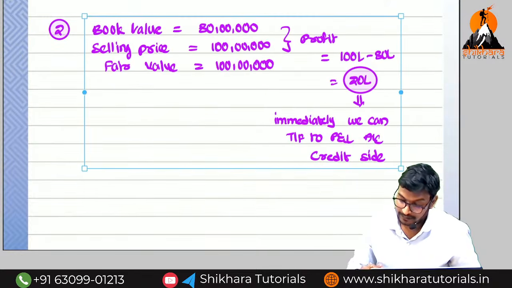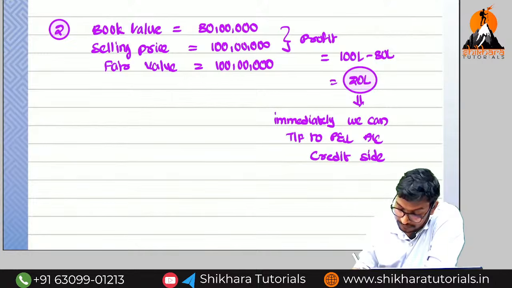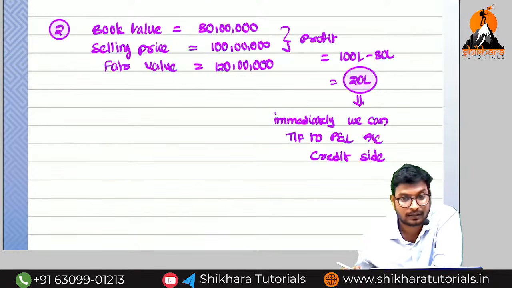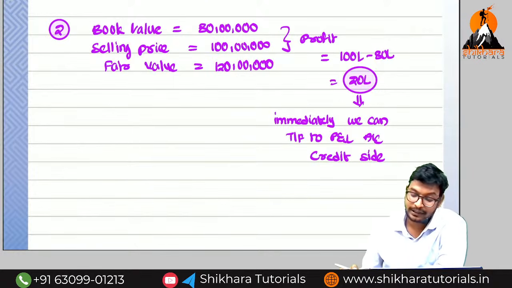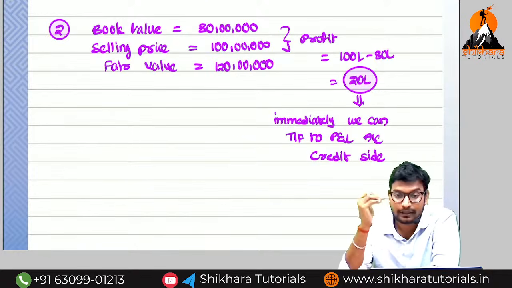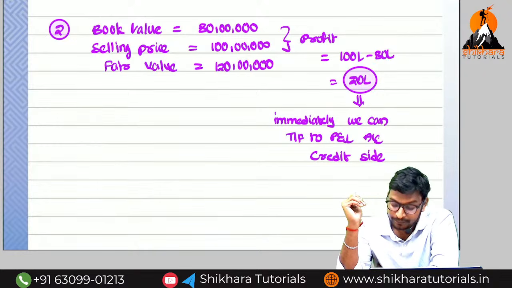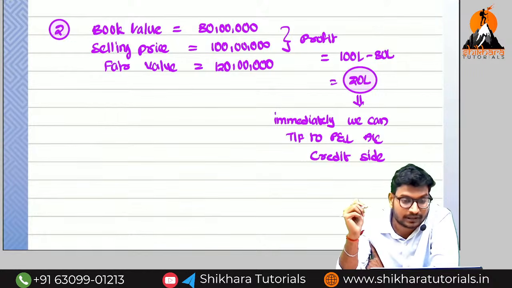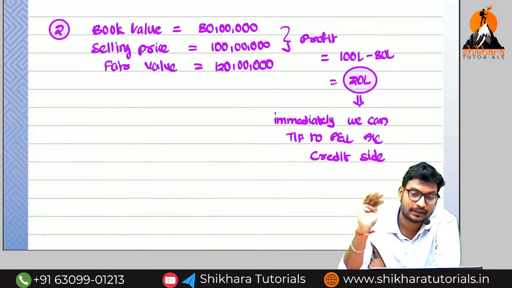Same. But here, when coming to the book value, sorry, fair value, how much? 120 lakhs. Sir, here also which case, case 1 or case 2? Case 2, because they are going to sell at more than fair value. The difference between the book value and the selling price is equal to 20 lakhs. Immediately transfer to the P&L account, credit side. Do you understand the point?